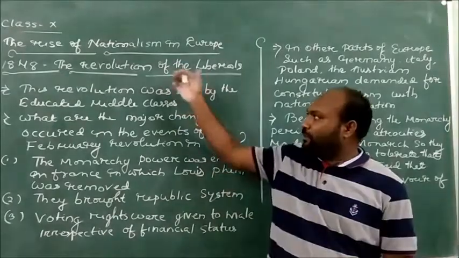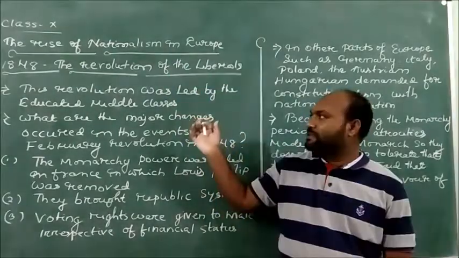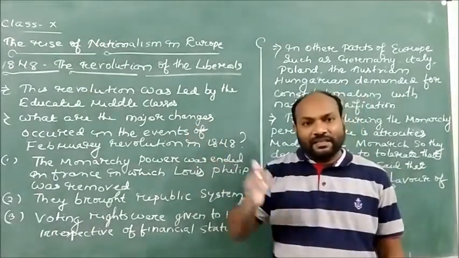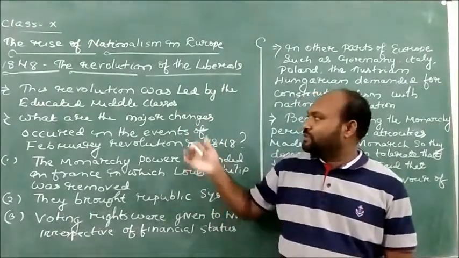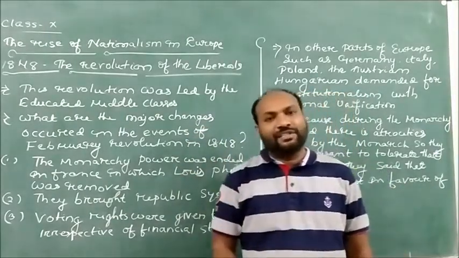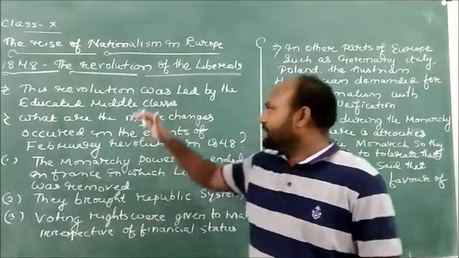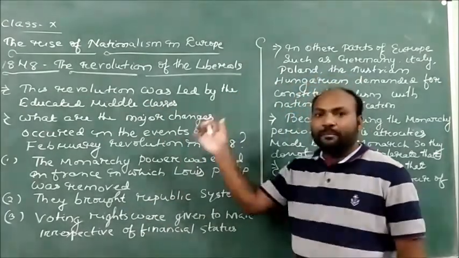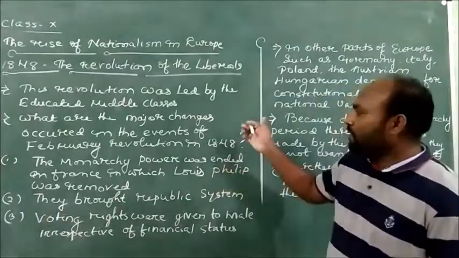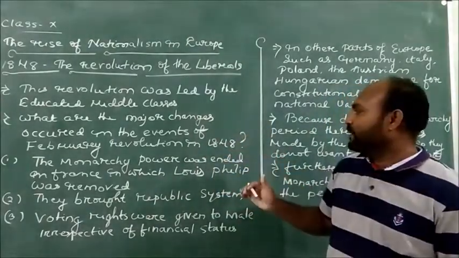The 1848 revolutions were started by the liberals, and when they started the revolutions in France, several changes happened in France. So dear children, what are the major changes they brought with these February revolutions in 1848?